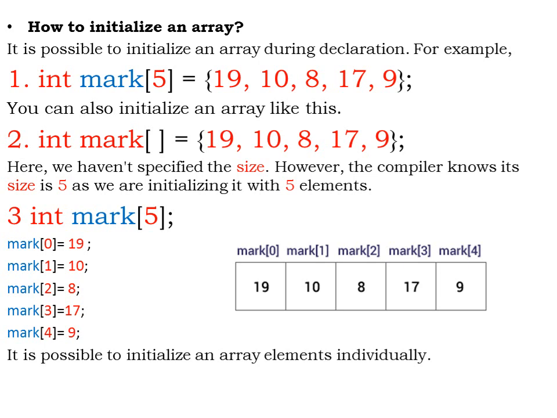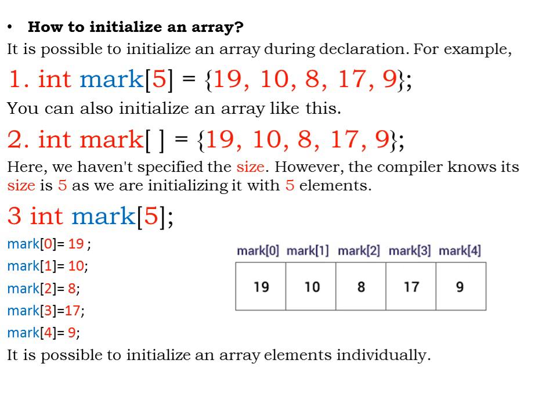Whenever I declare an array, at that time I can assign or initialize values to the array. For example, I have an integer array called marks of size 5, so it can hold up to 5 integer values. I can assign these values in the declaration like this.